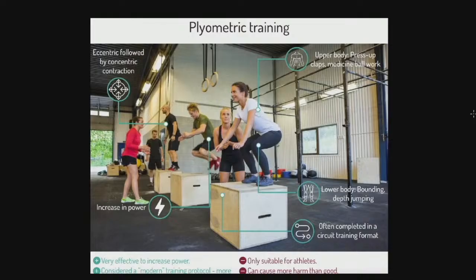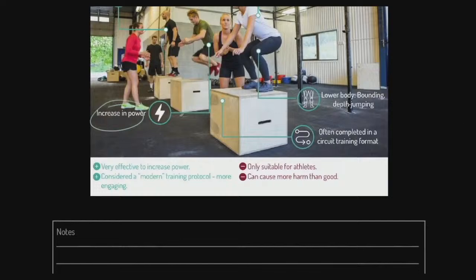Plyometric training, one of my favourites. How does this work? It's a concentric contraction which is preceded by an eccentric. And if you're not sure what that is, don't worry. Basically, it means we lengthen the muscle under tension, and then we quickly shorten the muscle under tension. It causes an increase in power. Excellent upper body examples, and put these into your answer, are press-up claps, medicine ball work. Lower body, we could be talking bounding, depth jumping, and it's often in a circuit training format.